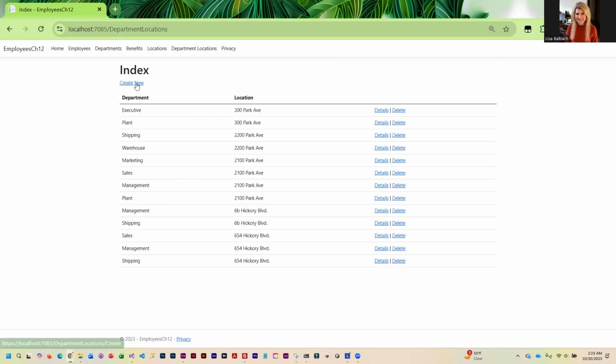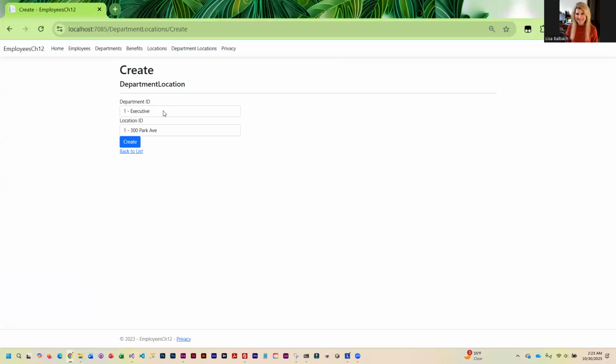And now let's try to do it again. Okay, so this is working. Without that fix that we just did, we would see that database error. And now we have eliminated that. And at this point, you guys are done with the app and you can upload to GitHub and turn in your link.